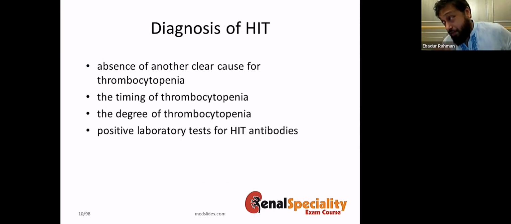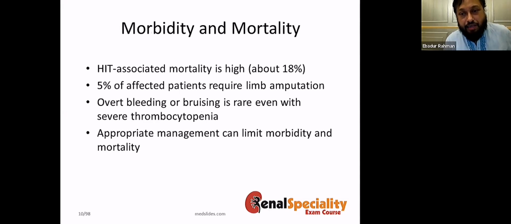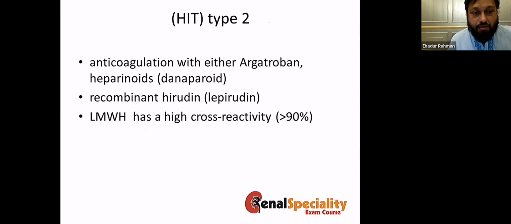And the diagnosis is based on absence of any other clear clue for thrombocytopenia, the timing of thrombocytopenia, the degree of thrombocytopenia, and the positive lab test for HIT antibodies. The HIT has 18% mortality, 5% would require some sort of amputation. That's not a good thing. And overt bleeding and bruising are rare. So if you have these things, you think something else. The appropriate management can limit morbidity and mortality.